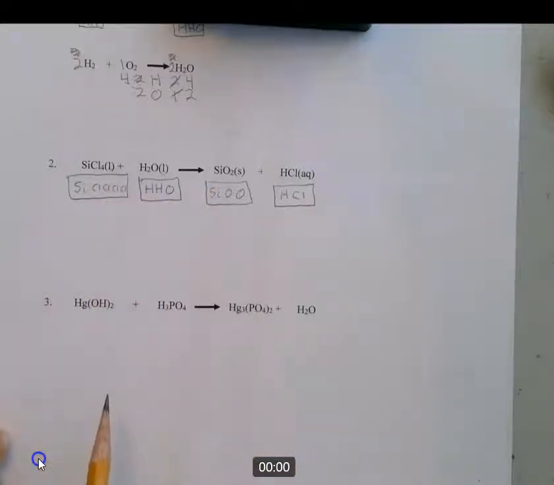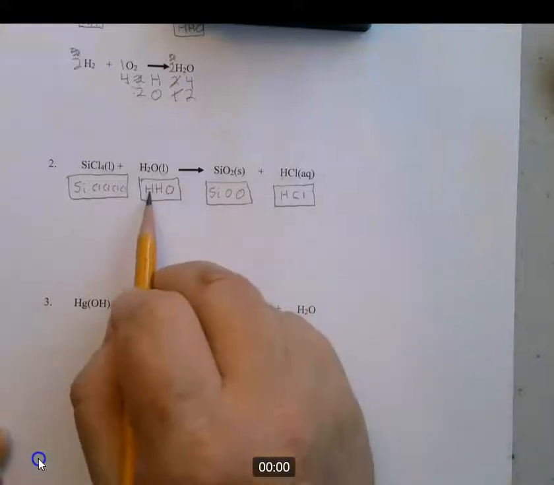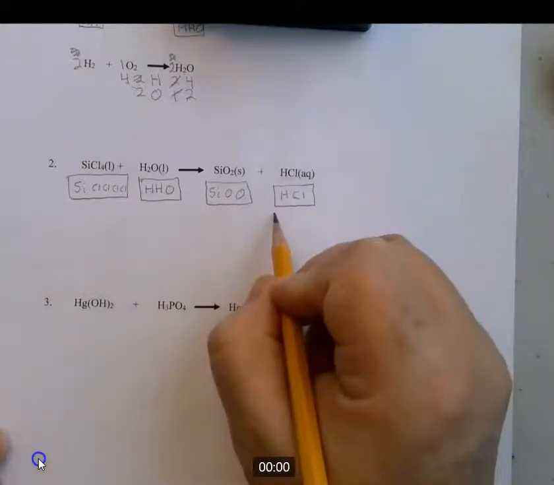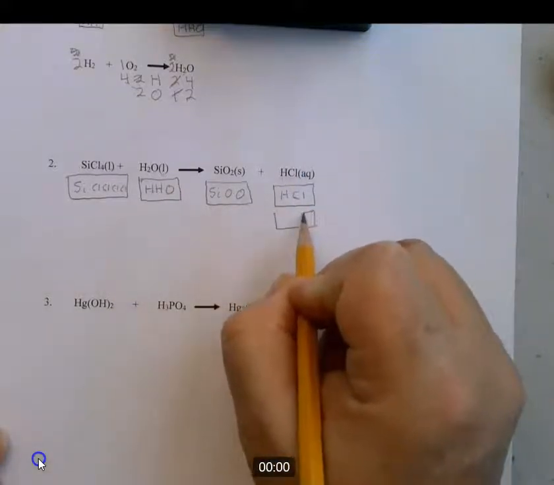Okay, what do you want to balance first? There's nothing that appears more than once on one side of the equation, so we can pick anything we want. Let's go ahead and do hydrogen. It looks easy. We have 2 on this side. We have 1 on this side. So we're going to draw another box there for HCl.